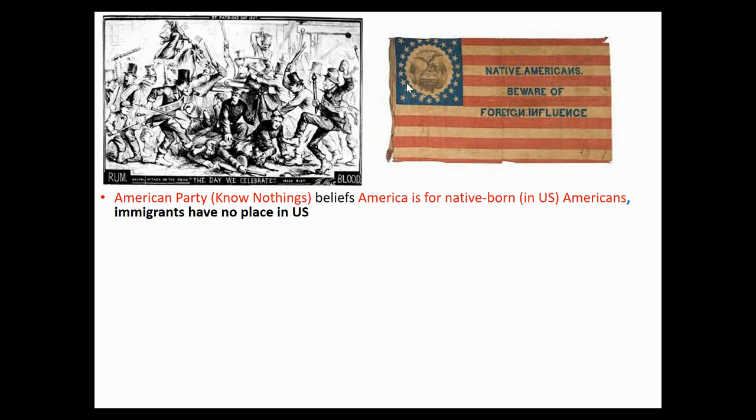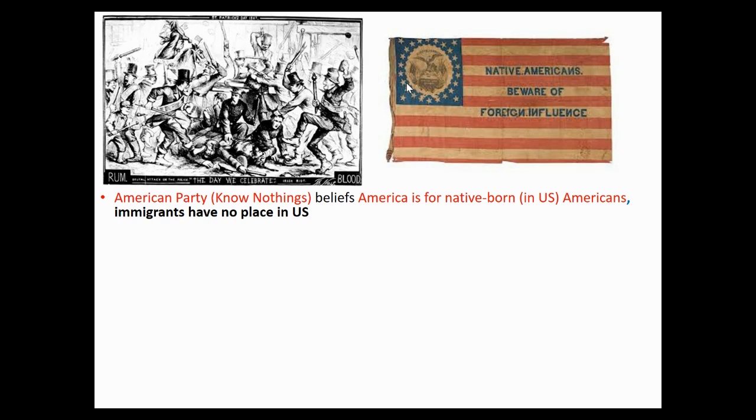Now, there was, though, keep in mind, a reaction against these immigrants, right? A nativist reaction. And one of the best examples of it is the American Party, otherwise known as the Know Nothings, okay? Their idea is that America is for the native born. That means people born in the United States, Americans, and immigrants have no place. Okay. And the American Party, what you might want to know, is a political party dedicated to being anti-immigrant. It'd be as if the KKK became a political party.